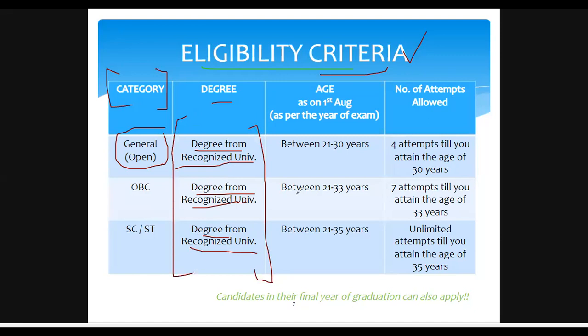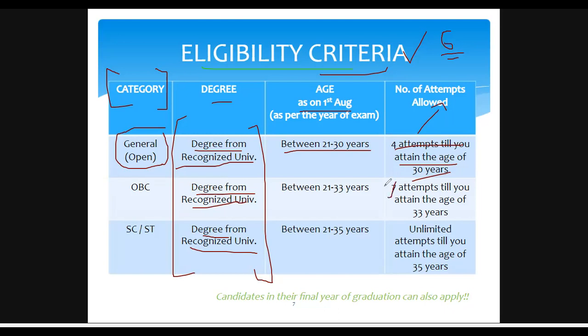For the general category, the age is considered as on 1st August. For general, you can give your exam between 21 to 30 years, and after that you cannot give. Four attempts till you attain the age of 30 years. Okay, you can only give the 4 attempts, but it's not accurate data. You can actually give 6 attempts till you attain the age of 30 years.